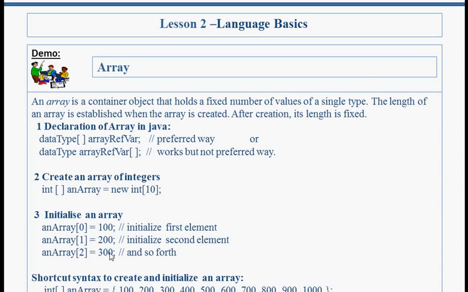This is the shortcut way to create and initialize an integer array with the reference, and you can also write in the curly brackets like 100, 200, 300, 400 up to however many elements you want to keep in that array.